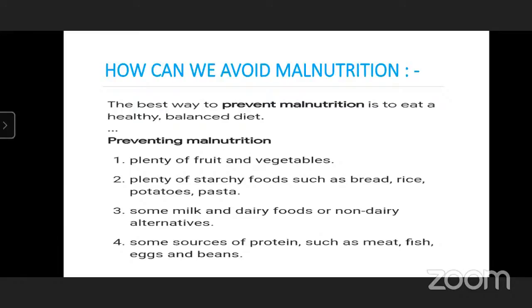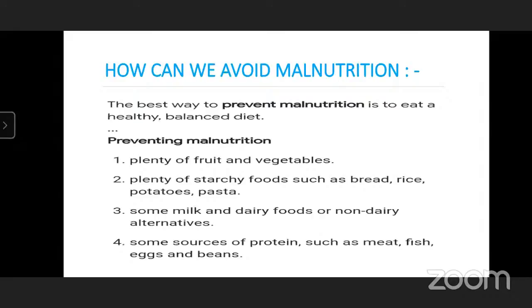Yes, sir. Very good. So how can we avoid malnutrition? What can we do? Preventing. The best way to prevent malnutrition is to eat a healthy, balanced diet and plenty of fruit and vegetables. What should we have to do? Tell me. So, to prevent malnutrition, plenty of fruit and vegetables.